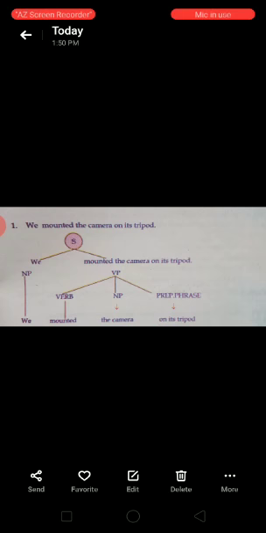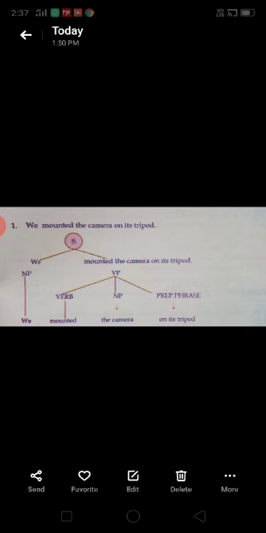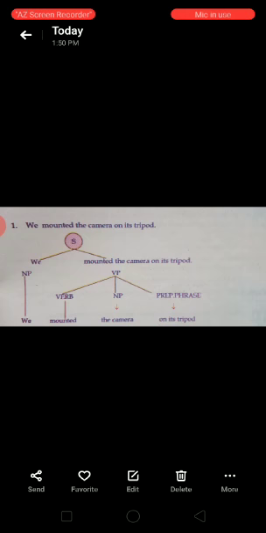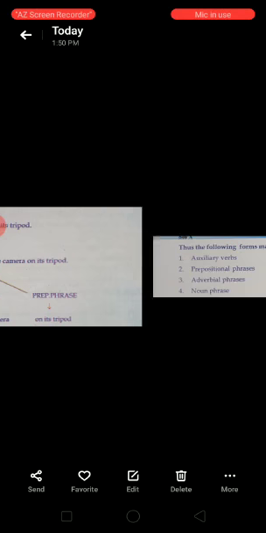On its tripod is a meaningful group of words starting with the preposition on, so it is known as a prepositional phrase. And what is the meaning of a clause? In a clause, we can expect a subject and a predicate element. That is known as a clause. I hope you understood this example.